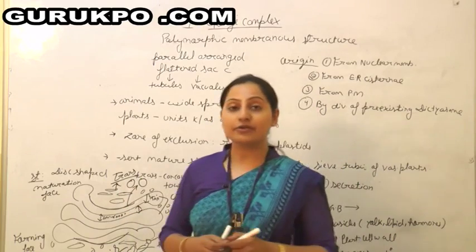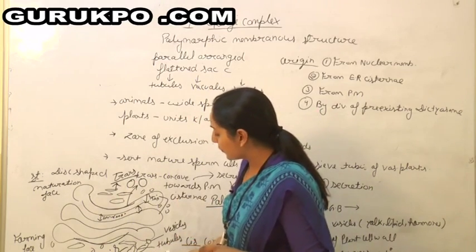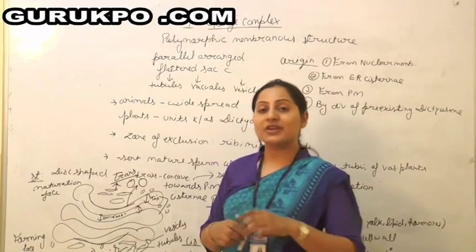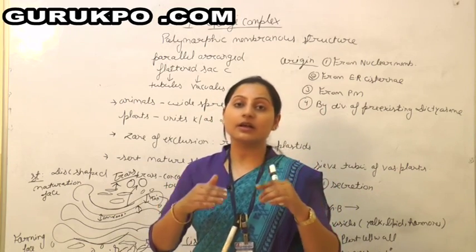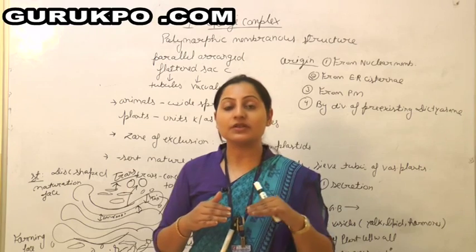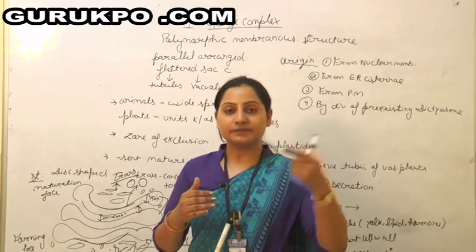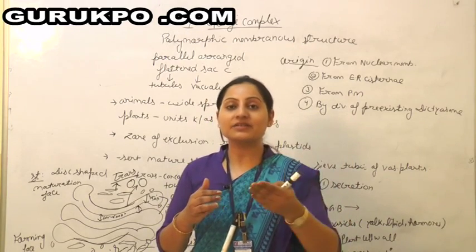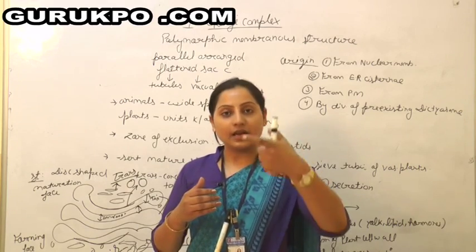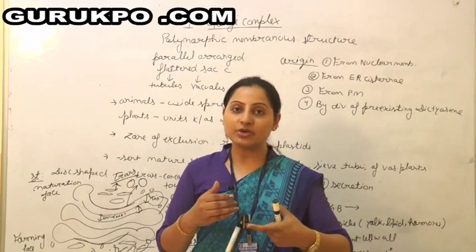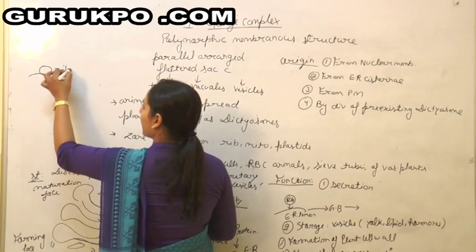As we all know, secretion is the cardinal function of the Golgi body. Here the proteins come from the nucleus side. Protein synthesis is in the ribosome, that we already know. The ribosomes are situated on the endoplasmic reticulum, which is called the rough endoplasmic reticulum. The proteins synthesized on the ribosome come into the lumen of the endoplasmic reticulum. For example, this is the endoplasmic reticulum, and here is the ribosome.